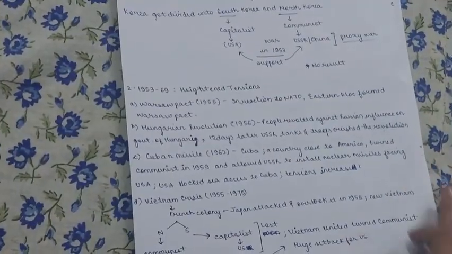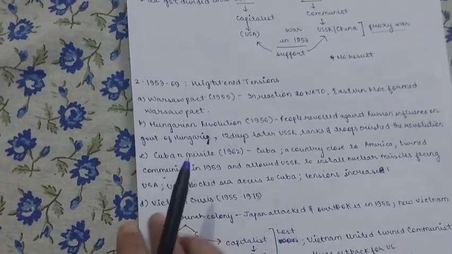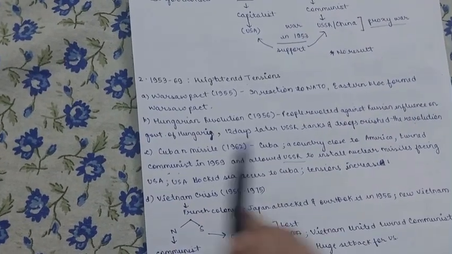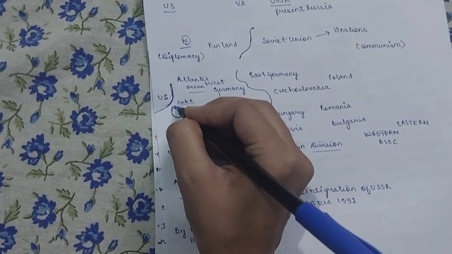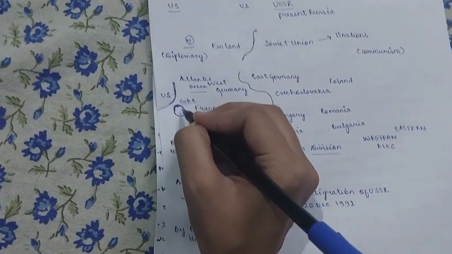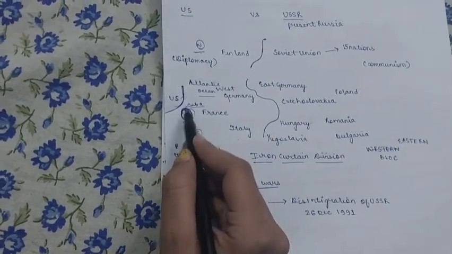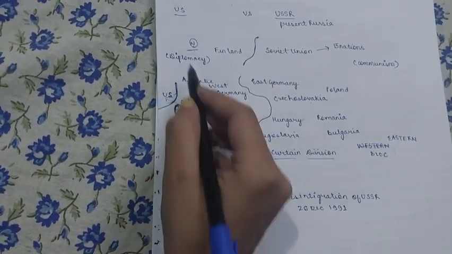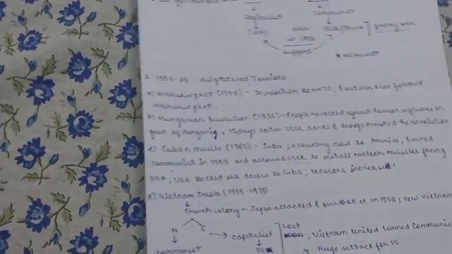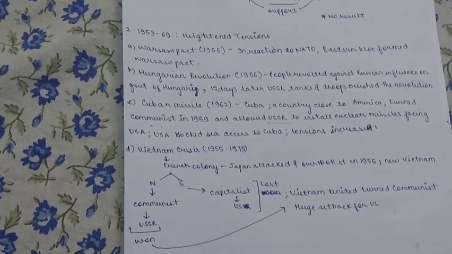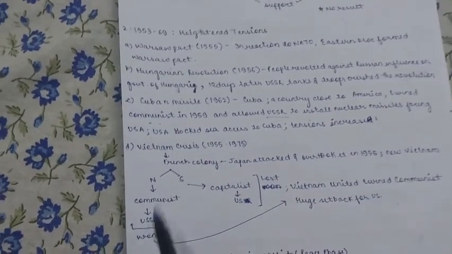Cuba became a communist state, and being a communist state, it was actively supported by the USSR. Being supported by the USSR, it established its missiles and nuclear power over here. The US got threatened. Obviously, it is so close to the US that if one missile reaches the US, the entire land of the US can be destroyed. So it got scared, but eventually nothing happened. It was a truce moment. Nothing happened, but still the tensions were very much prominent.